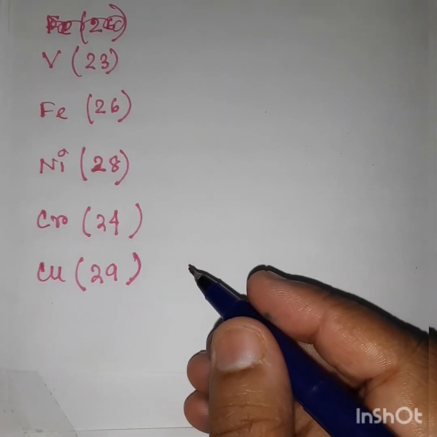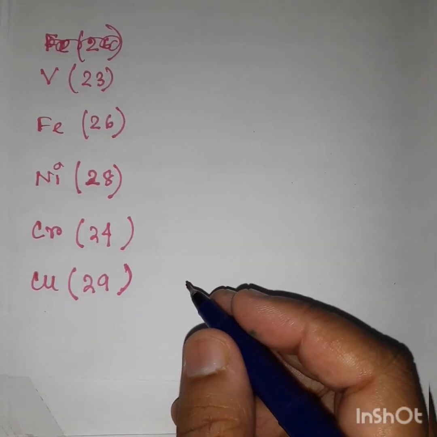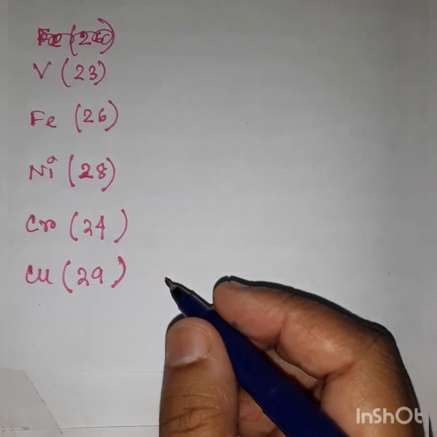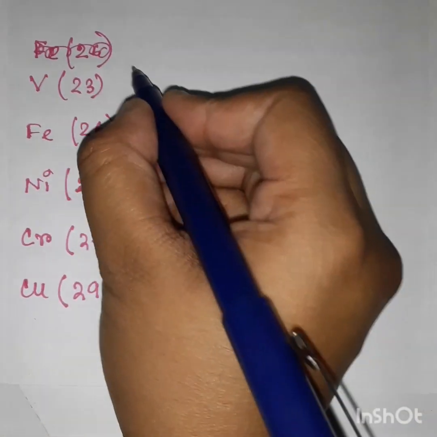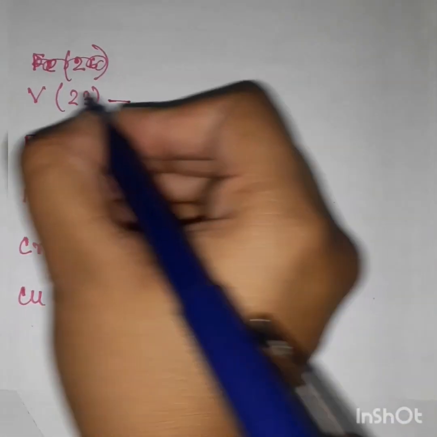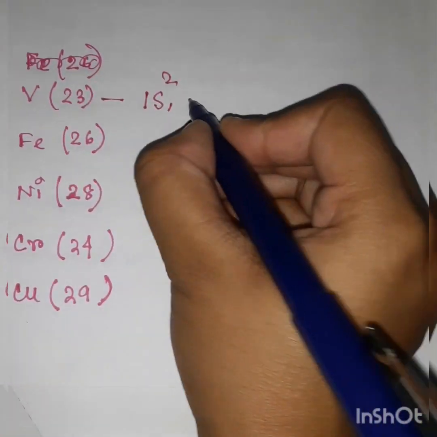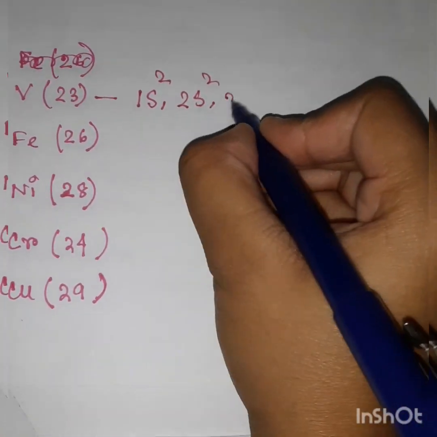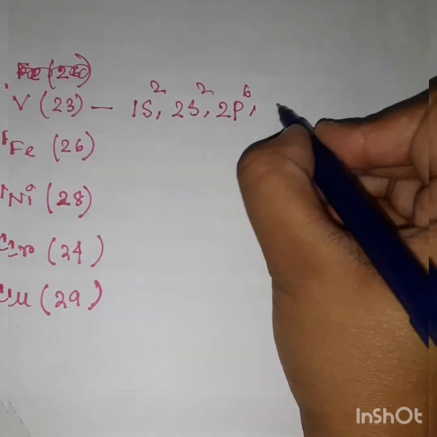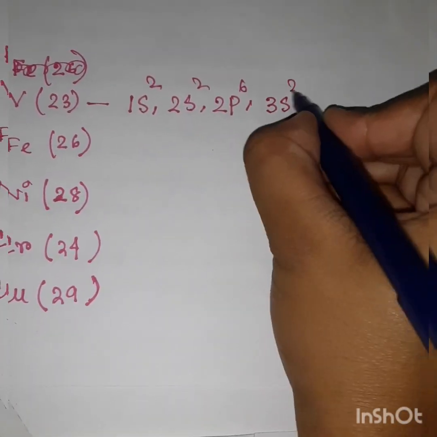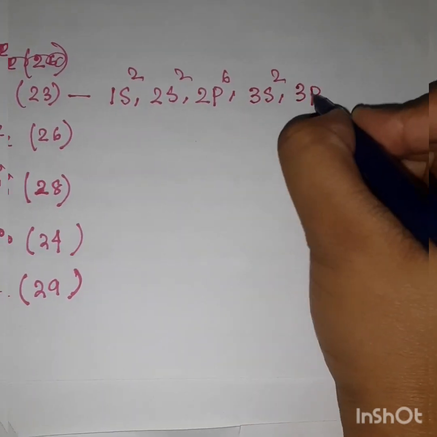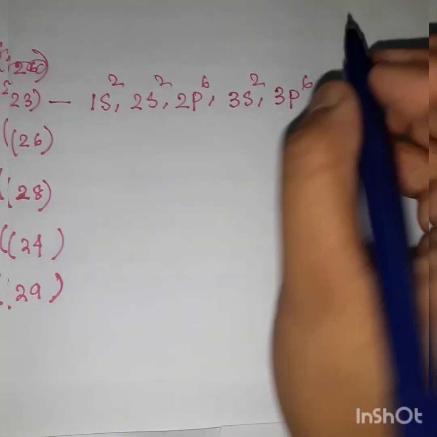Okay, now we are discussing the configuration of some transition elements. For vanadium, there are 23 electrons. So 1s2, then 2s2, then 2p6, then 3s2, then 3p6. Already 18 electrons are done.